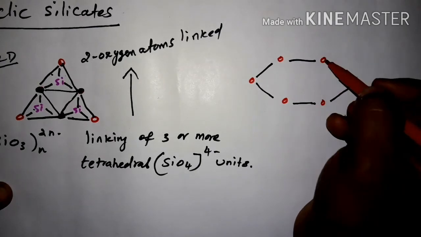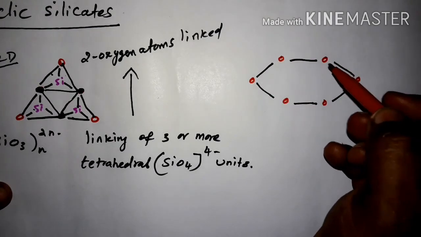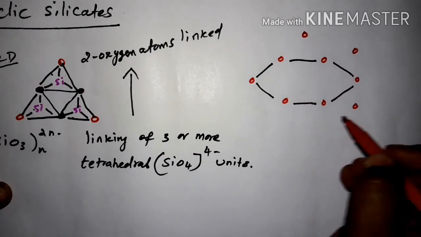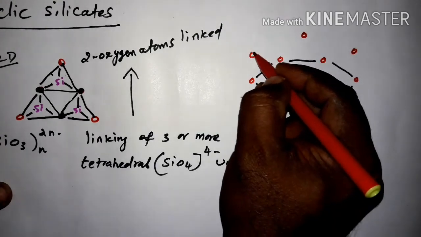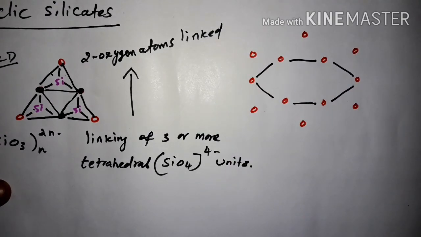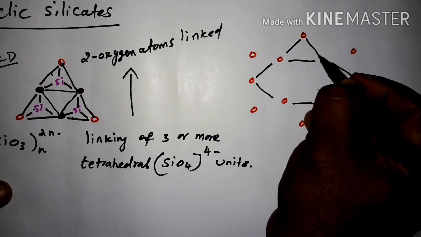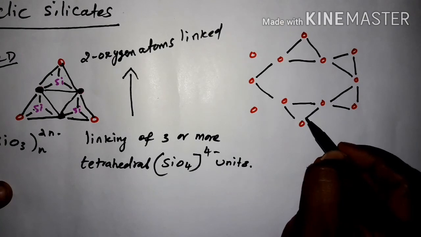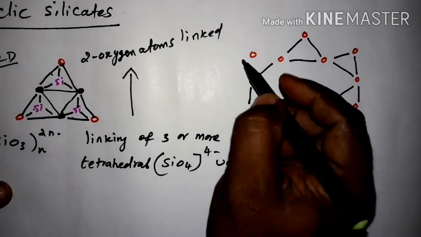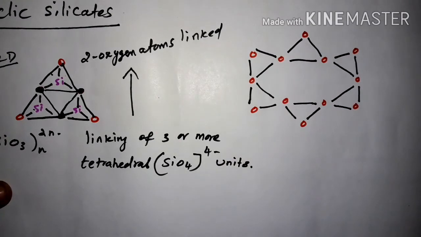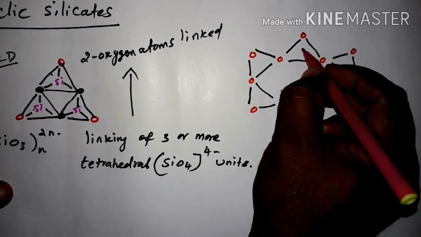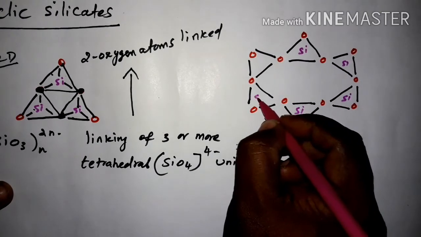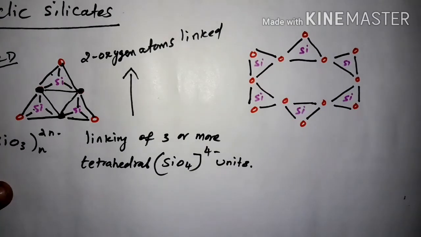Then in between these two oxygen atoms, in this unit, we are going to draw one oxygen atom. 2, 3, 4, 5, 6. Now make a link with the oxygen atoms. 2, 3. In between this triangle, write silicon. Now make a bond.